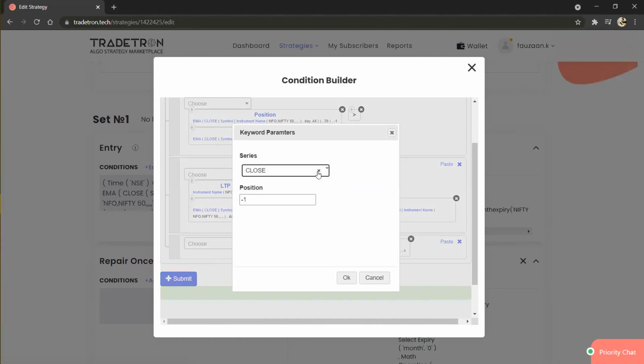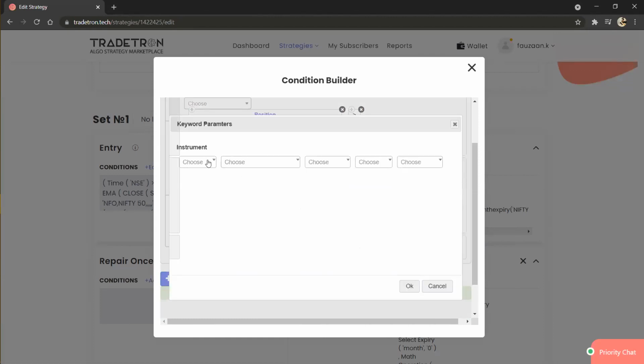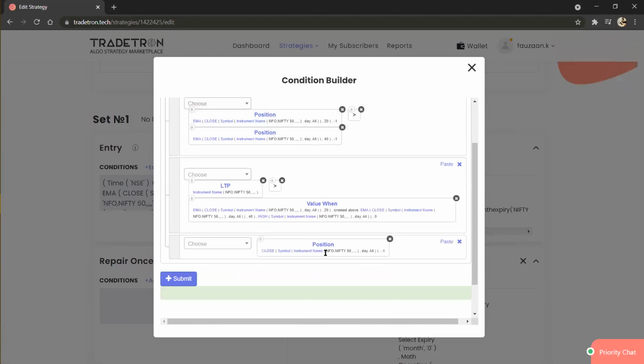You just have to click close -1, and it is day candle. So this will return the previous day close value.